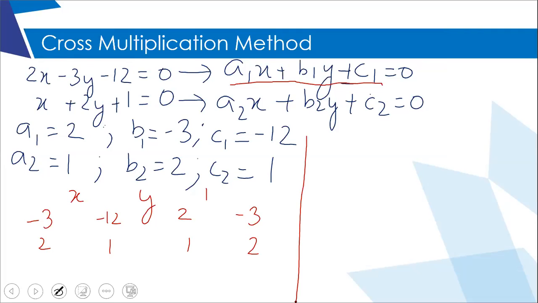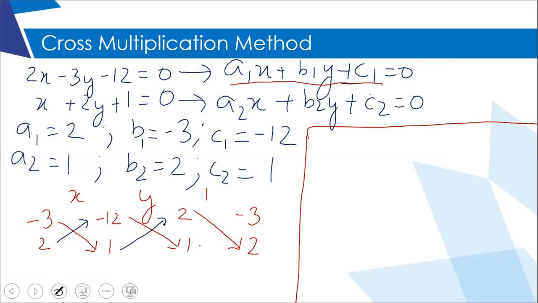Now after that, I'm going to multiply. So first I will make all downward arrows and then I will make all upward arrows. And then I'm going to write it like x upon.